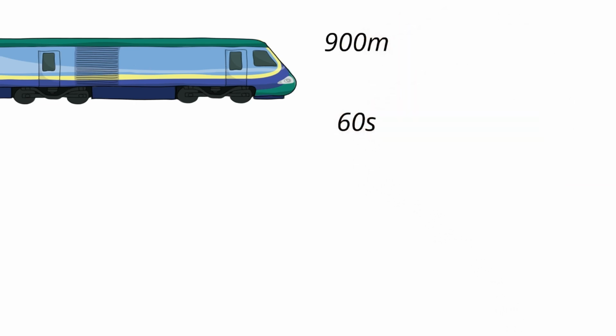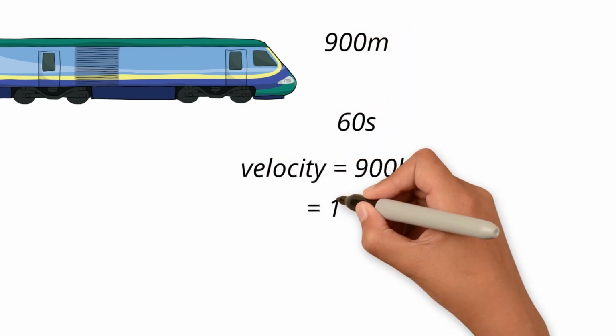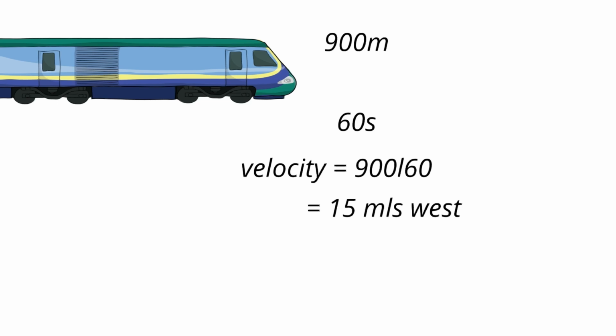Now consider this train has covered the distance of 900 meters in 60 seconds. The velocity will be 900 divided by 60, that is 15 meters per second west.